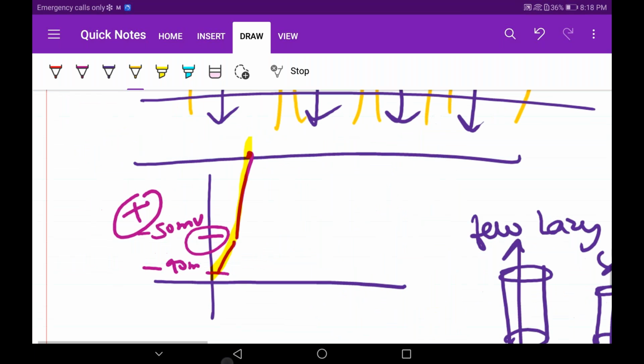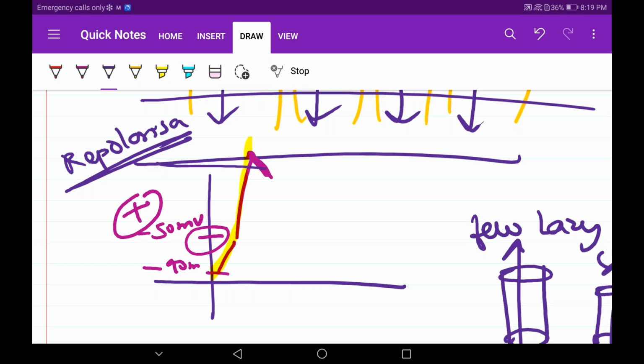You see this curve? What is this? It is a decline, and what are we calling it? Repolarization. You already know why it is called repolarization, and why it is called depolarization. Should I explain again? No. Depolarization means from minus 90, which is normally a polarized state, it goes into a depolarized state. When it comes back to the polarized state, it is called the repolarized state. Normally the resting stage is called the polarized state.